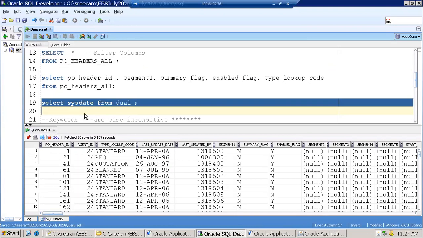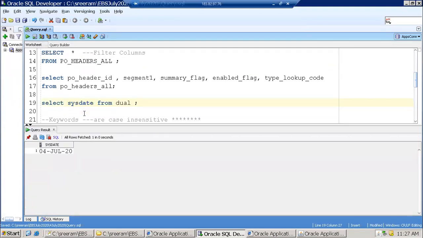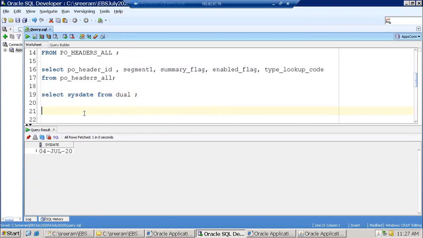I'll ask you a few questions on this. In Oracle, sysdate we use for the purpose of getting the current date. Will it have time also? Yes, it will have. But why is it not displaying here? I think we should specify the whole format.